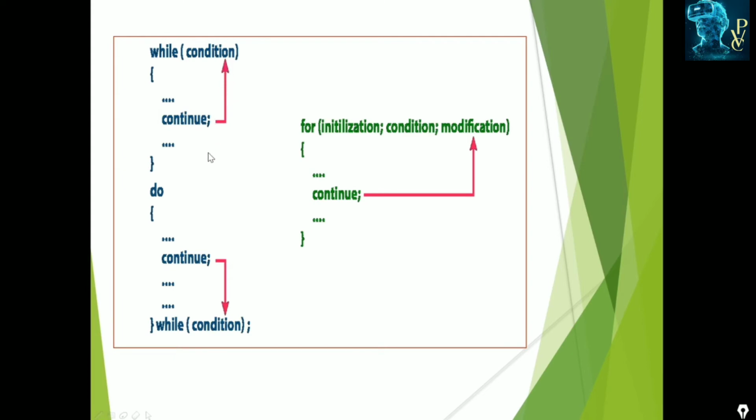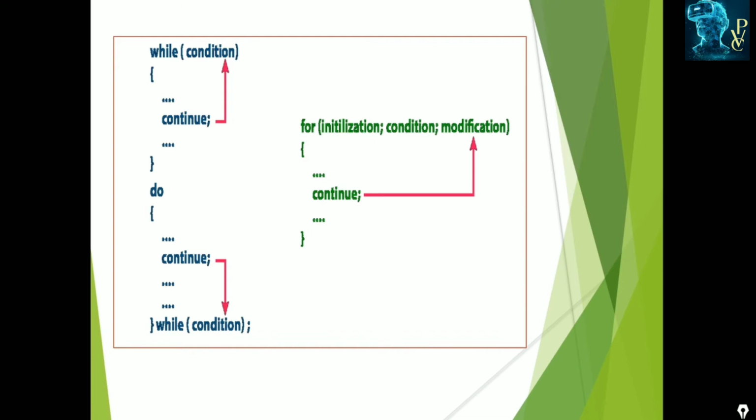Just like that, in the do-while loop, when we use continue, the control jumps to the condition statement. But when we use it in the for loop, the continue statement passes the control to the modification part, that is the increment or decrement part.